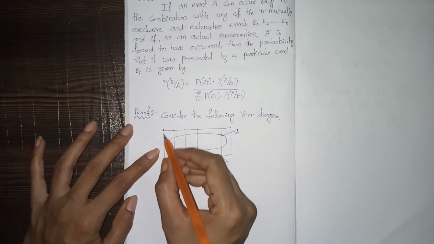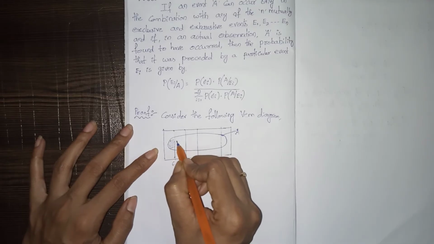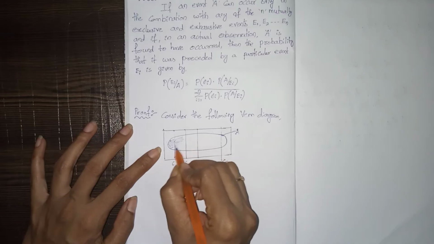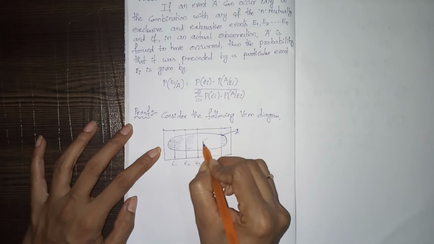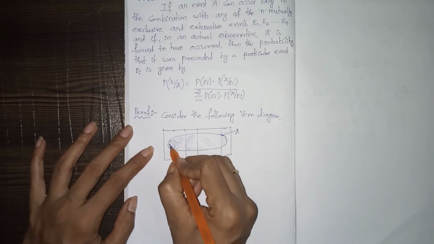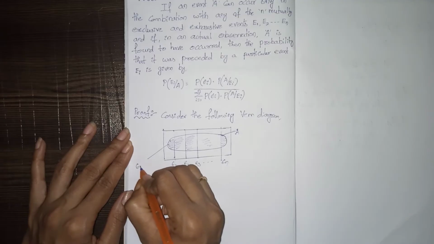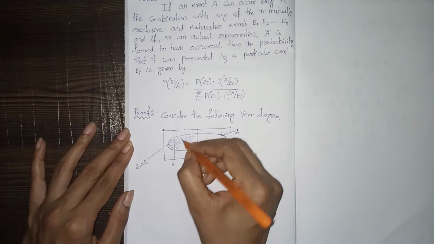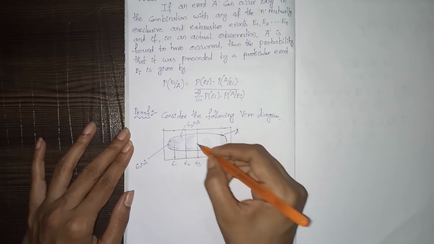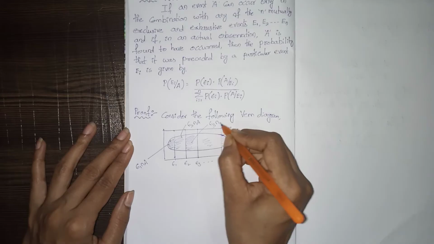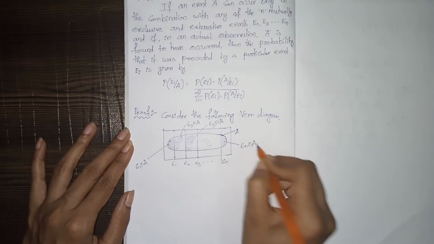So this area becomes E1 intersection A, this one is E2 intersection A, this one E3 intersection A, and so on, at last En intersection A. Why?